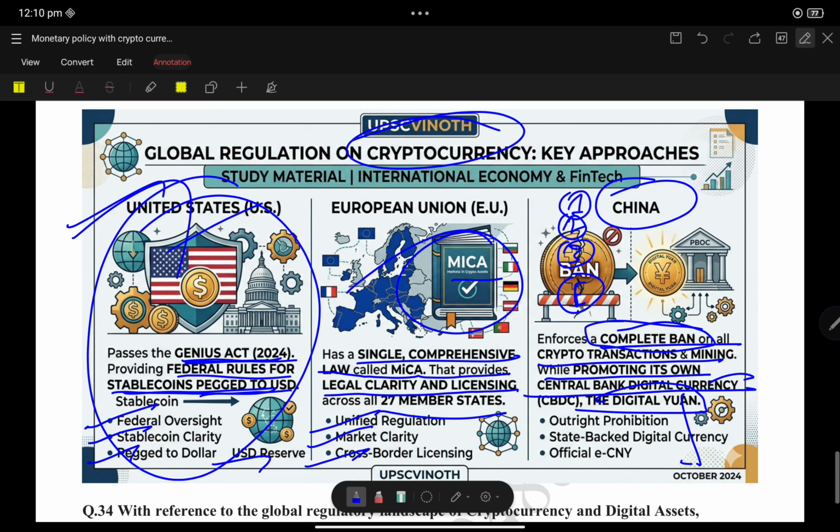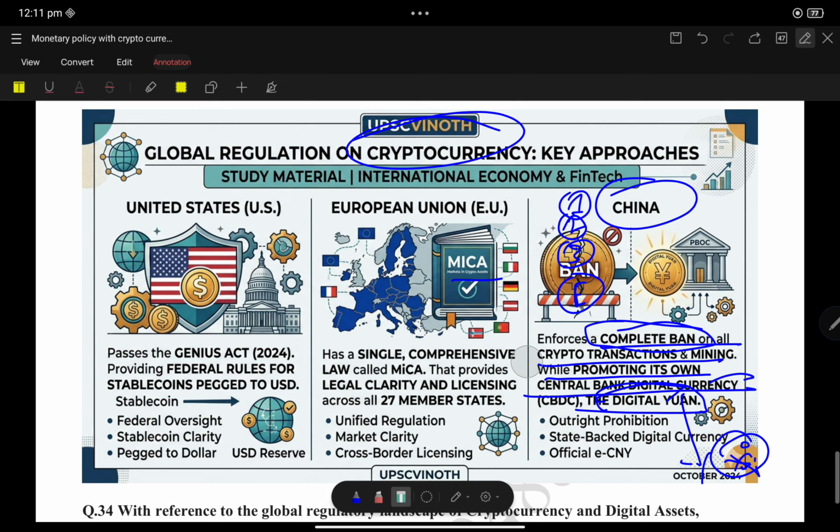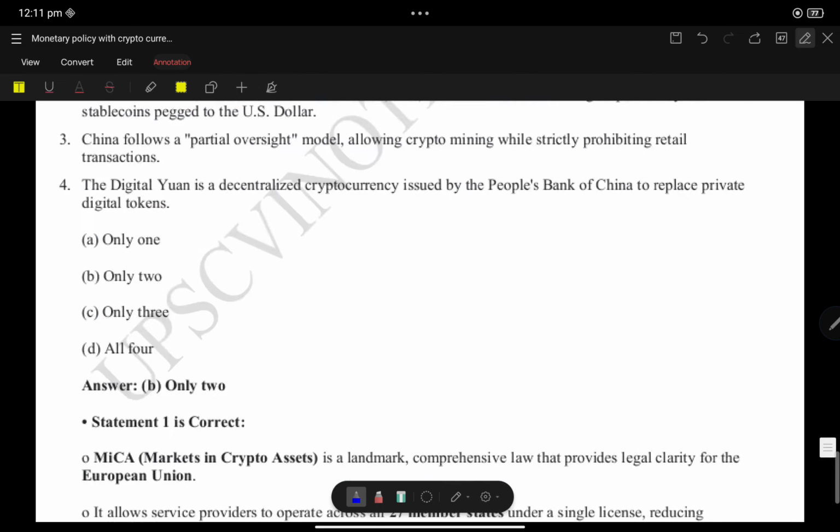The United States and the European Union made legal provisions: the United States pegged stablecoins to the USD, and the EU made a single comprehensive law. But China completely banned cryptocurrencies and promotes its own central bank digital currency, the digital yuan.